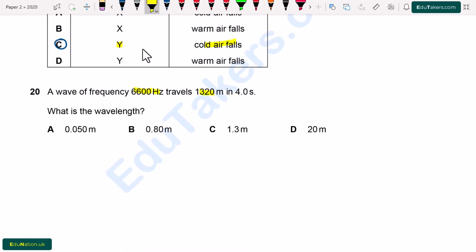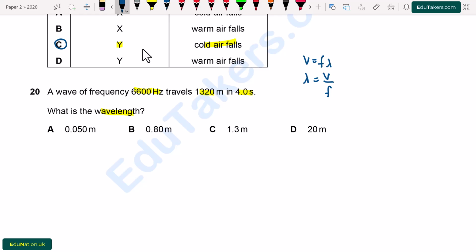Question number 20. A wave of frequency 6600 Hz travels 1320 meters in 4.0 seconds. What is the wavelength? So here we have to find out the wavelength. By using the wave equation, V is equal to F lambda. Here V is the speed, F is frequency and lambda is wavelength. So lambda will be equal to V over F.